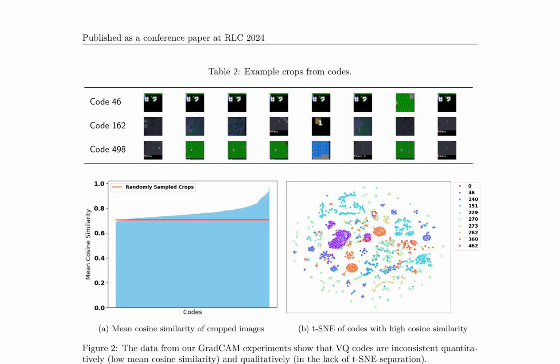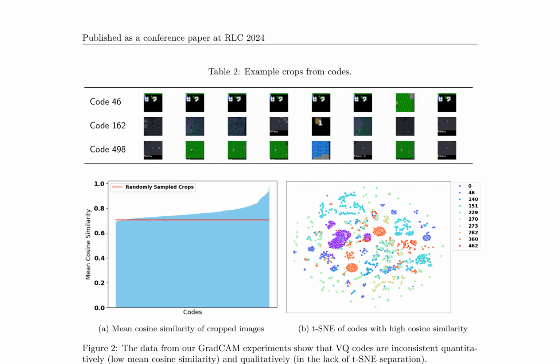The results show that the heat maps from a code focus on the same regions of the image, especially for more frequently occurring codes. However, the codes do not consistently associate with objects or concepts. To quantify code interpretability, the authors compare the embeddings for each crop from a pre-trained ResNet 50 model and calculate the mean cosine similarity between the mean code embedding and all embeddings for that code.